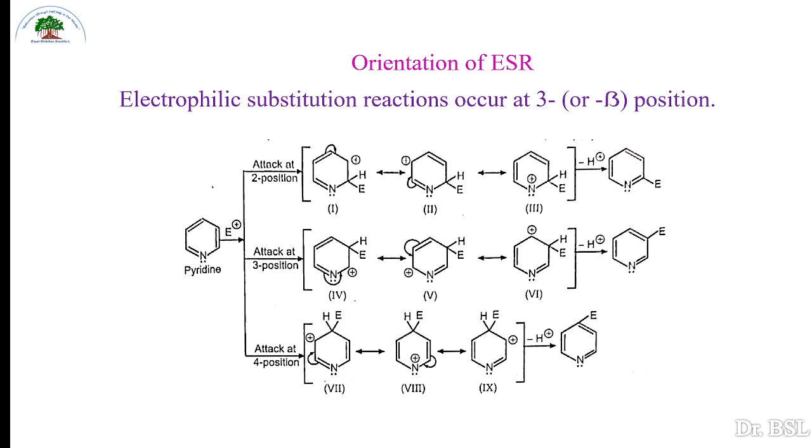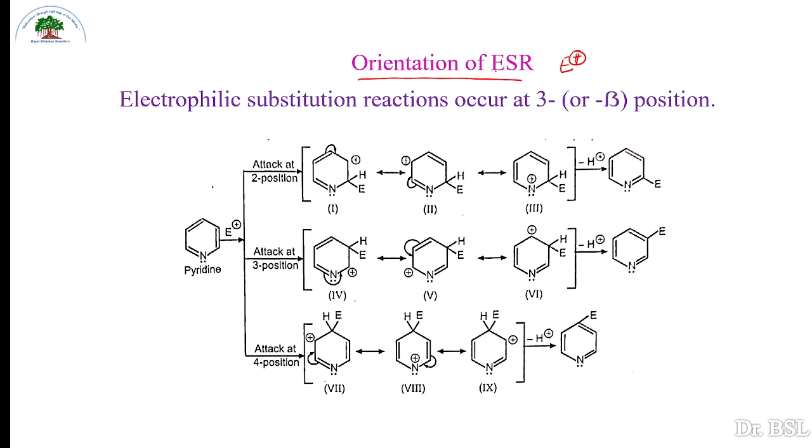So if at all it is showing nitration, sulfonation and halogenation reactions, though with a deactivated ring, what is the orientation where the incoming electrophile will attack? It will attach to which carbon?